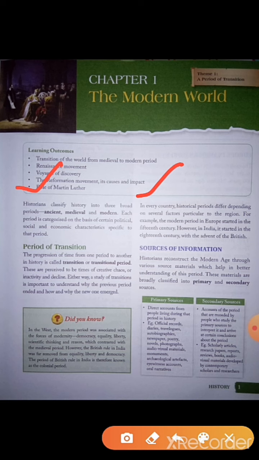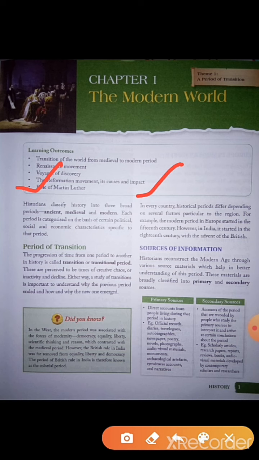Now, what is given? That in every country, historical periods differ depending on several factors particular to the region. For example, the modern period in Europe started in the 15th century, and in India it started in the 18th century with the advent of the British. So when the British came to India, then the modern era of India began. In the same way, in every country, historical periods differ depending on several factors particular to that region.